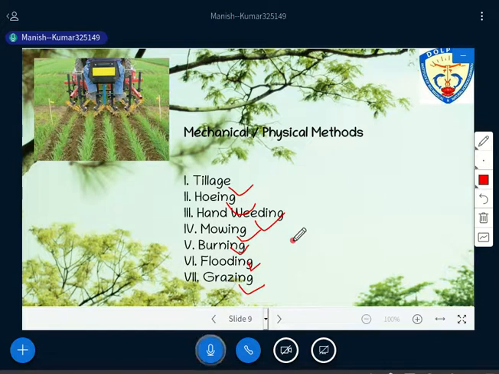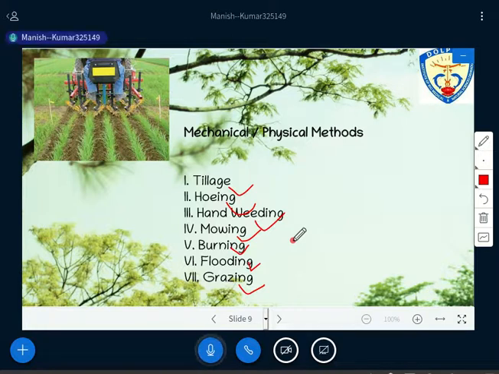Then hand weeding, which is the physical removal of weeds by pulling them out by hand. Then we have mowing. Then burning means we are just using fire to suppress the weeds, right? Then flooding means we are killing plants by reducing oxygen availability for plant growth, right? And how is this reduction made? We flood the whole field, right?